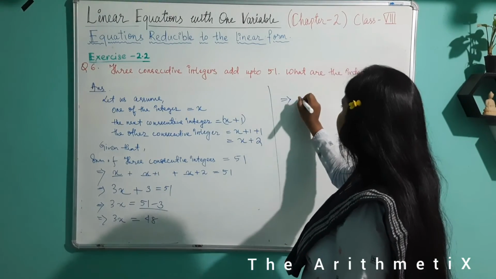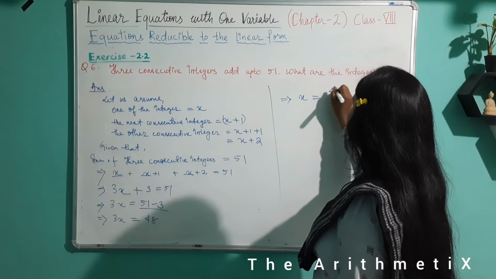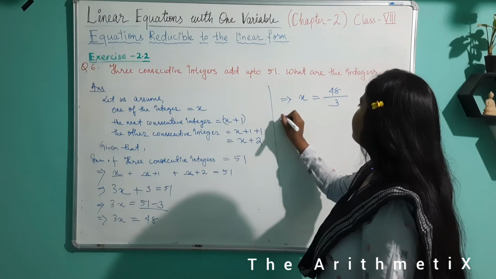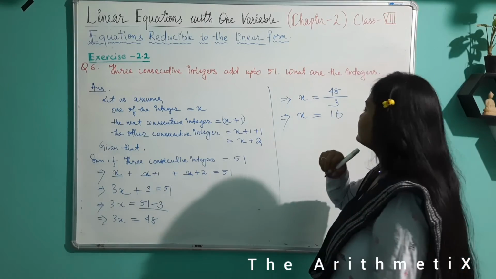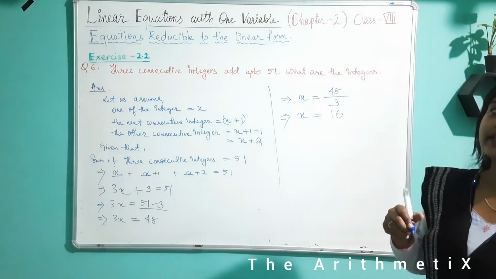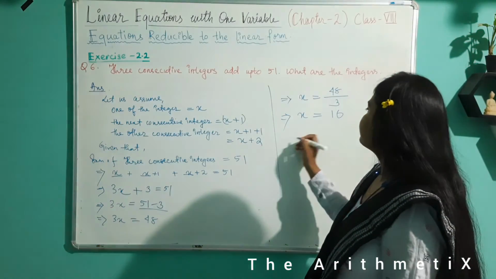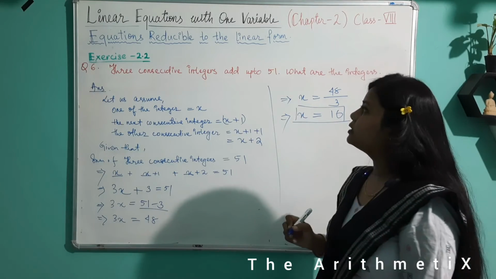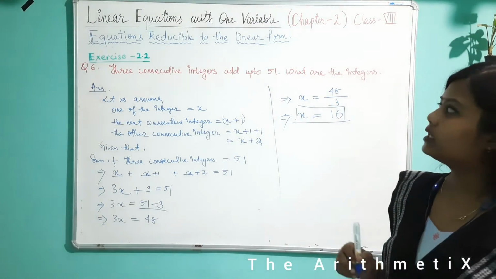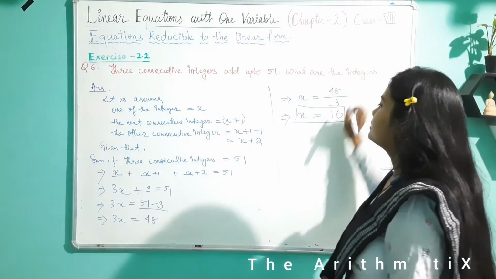Now let us remove the 3 that is multiplied, and it will be divided on the right-hand side. So the value of x is 16. 48 divided by 3 is 16. You can divide manually. So one of the integers is found to be 16. What are the integers? We have been asked to find all three integers.